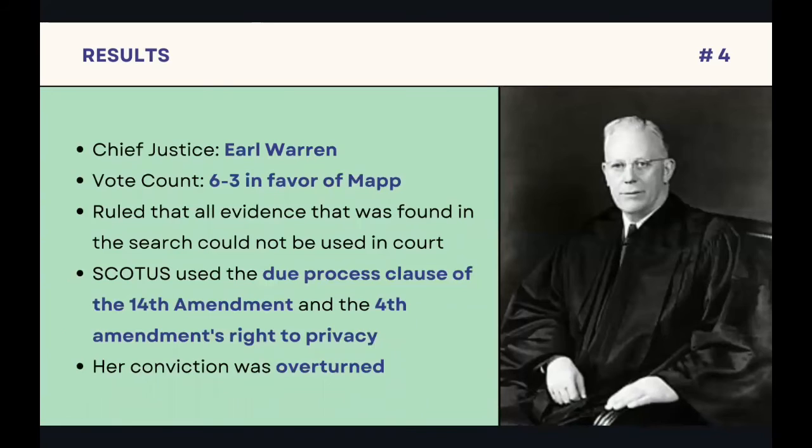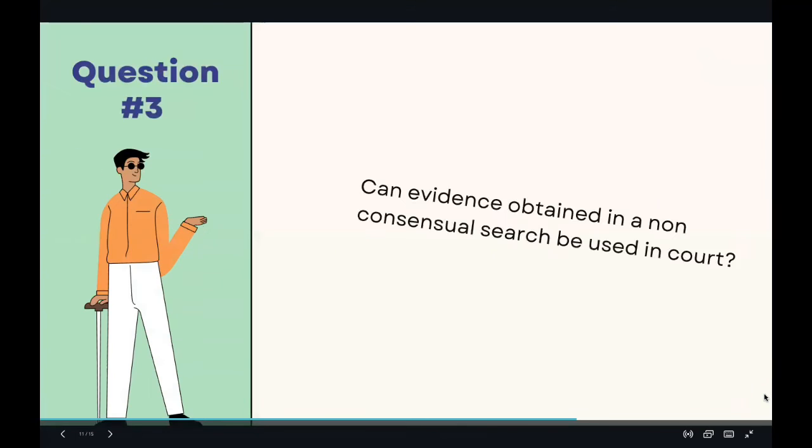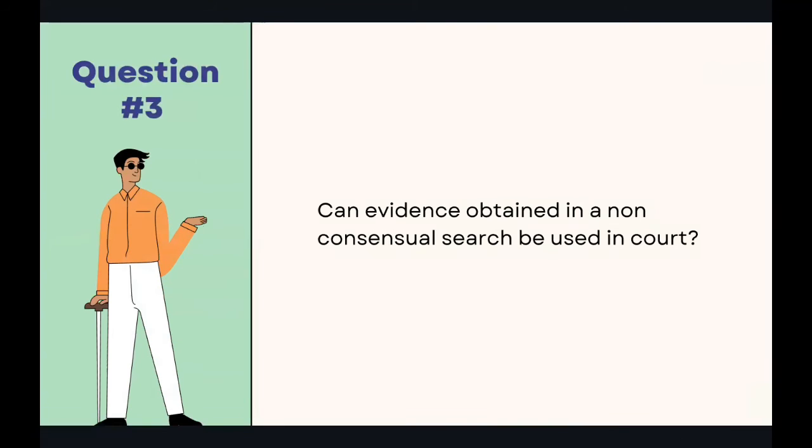Rather than focusing on the First Amendment, the Supreme Court connected the due process law of the 14th Amendment, which states you cannot be deprived of life, liberty, or property without due process of law, and used the Fourth Amendment to protect citizens' right to privacy. Her conviction was later overturned. Our third check for understanding question is, can evidence obtained in a non-consensual search be used in court?